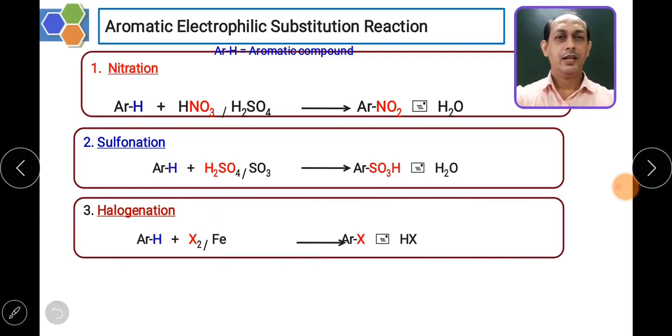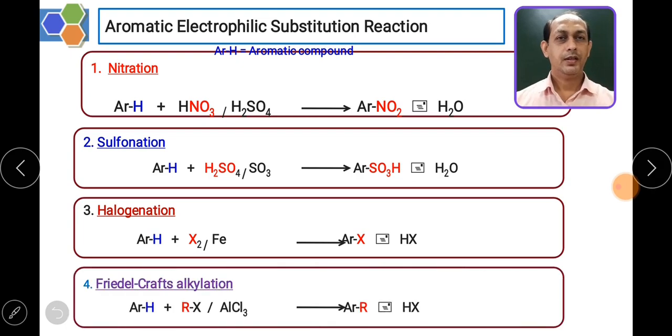In case of the halogenation reaction, we have to use any halogen in presence of iron, in which the hydrogen is being substituted by the halogen. So we are going to get the mixture of halobenzenes. So this is how we can carry out electrophilic substitution reaction. Then Friedel-Crafts alkylation reaction is also a very good example of aromatic electrophilic substitution reaction, in which the alkyl halide in presence of anhydrous aluminum chloride reacted to form alkyl benzenes. So these are the examples of aromatic electrophilic substitution reactions.